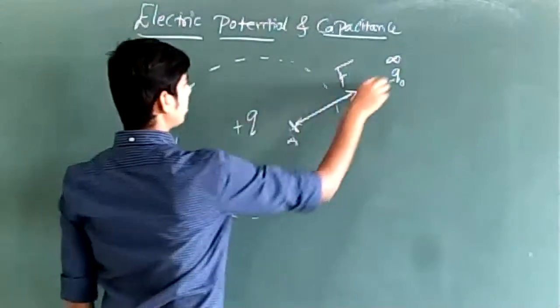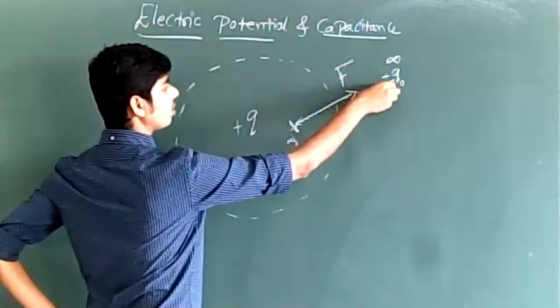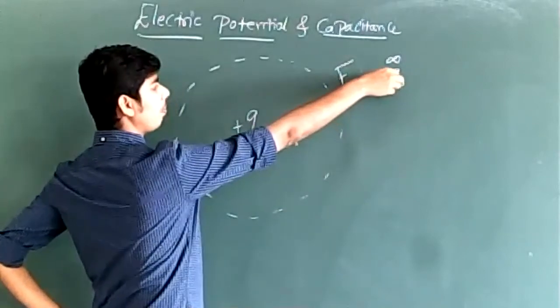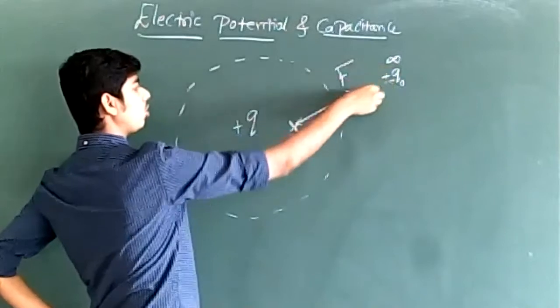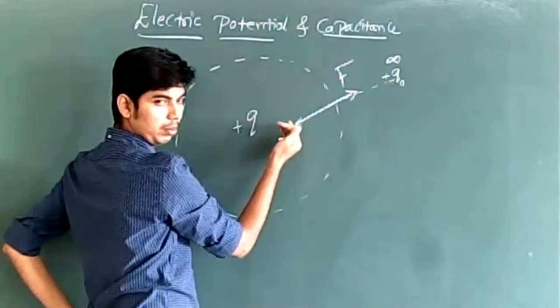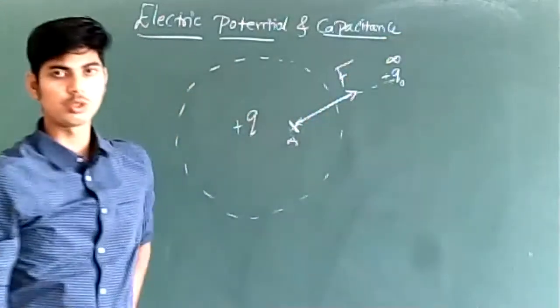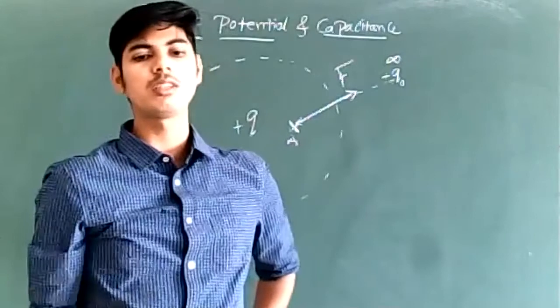The test charge is positive, and the source charge will repel this test charge. Now we are trying to bring the test charge towards the source charge, but the source charge will repel the test charge. Source charge opposes the motion of the test charge.